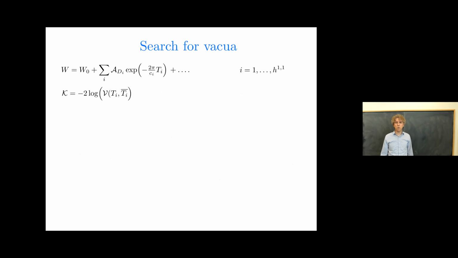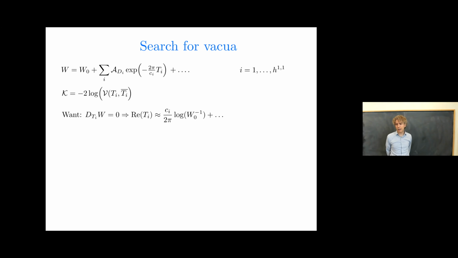So if I now list only the H11 leading divisors, this is the KKLT superpotential and the leading Kähler potential. V is just the volume of the threefold as a function of the complexified Kähler moduli Ti. And now the ADIs are some constants, and W naught is an exponentially small constant, like in the example 10 to the minus 23. All right, we're going to solve the F-flatness conditions for the Kähler moduli to find a supersymmetric vacuum. And that's easy to do.